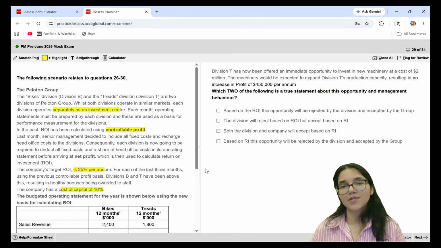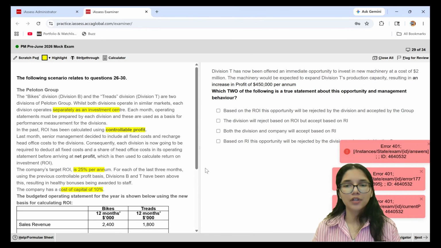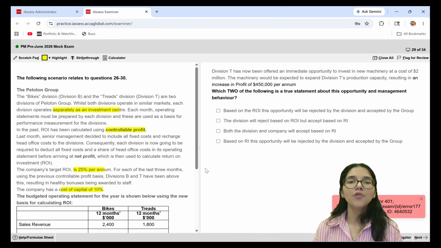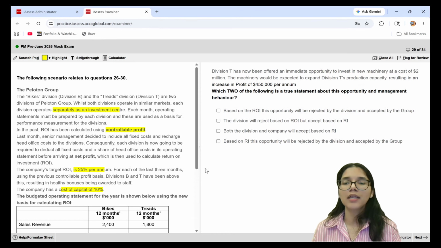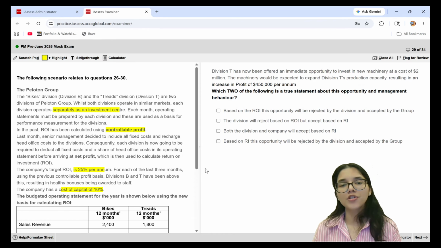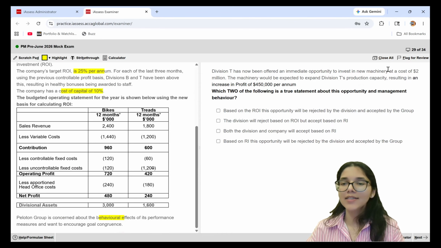Moving forward to the second last question based on this case study, Division T has now been offered an immediate opportunity to invest in new machinery at a cost of $2 million. The machinery would be expected to expand Division T's production capacity, resulting in an increase in profit of $450,000 per annum. Which two of the following are true statements about the opportunity and the managerial behavior? So they have Division T. So if we're talking about Treads, they are thinking to invest $2 million, and then this is going to result in an increased profit of $450,000.